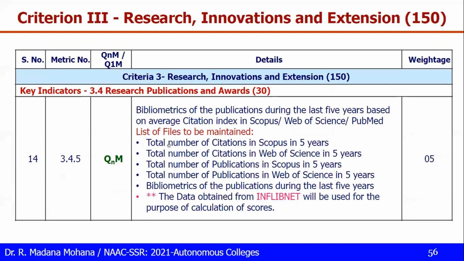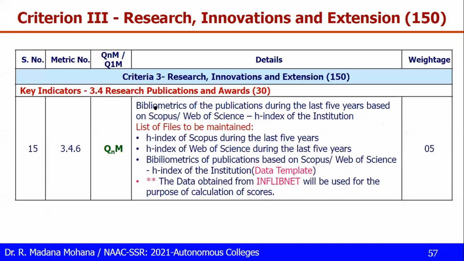See, these data they will take directly from INFLIBNET, from the UGC. INFLIBNET will be used for the purpose of calculation of scores. That's why for every faculty, whatever papers are published in these indexing bodies, you have to provide the college affiliation correctly, your name correctly, your department, etc. Then with this INFLIBNET, the score will be calculated directly.